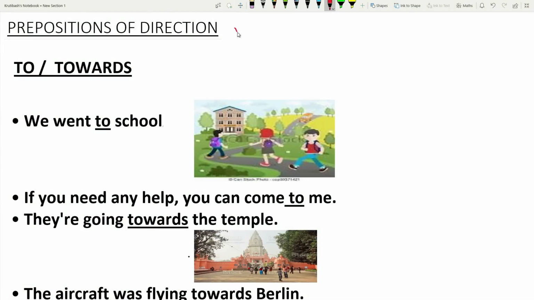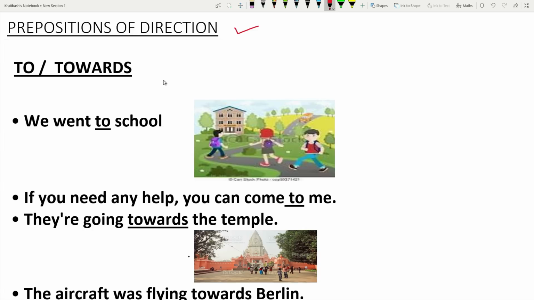Prepositions of direction. There are a lot of words used as prepositions of direction. Out of those, I have represented in this video to, towards, into, onto, from, off, up, down, at, for, against.